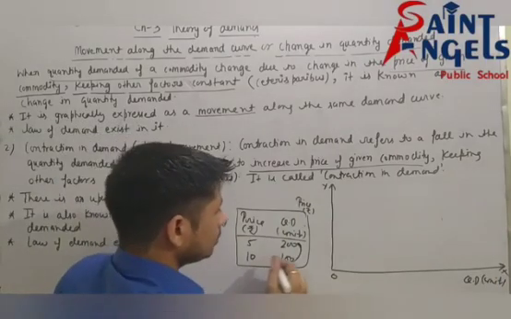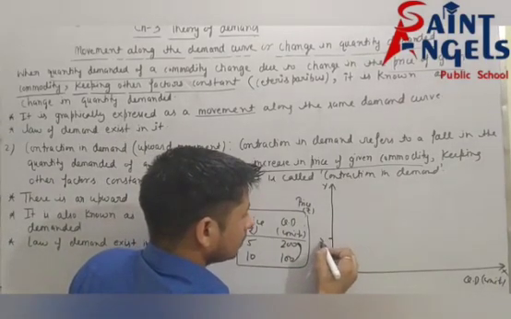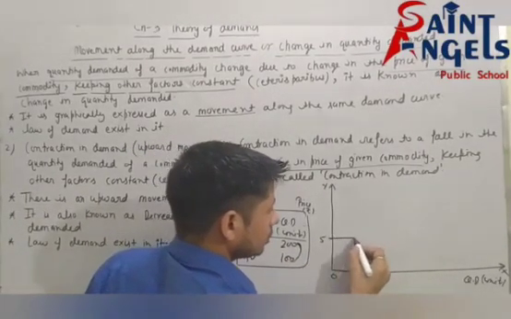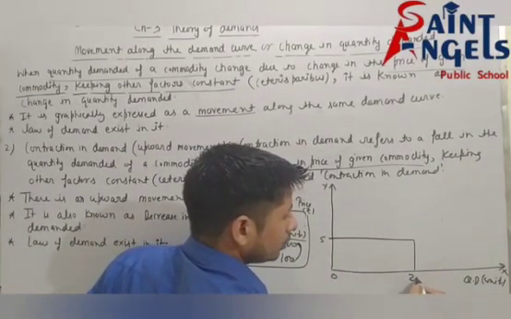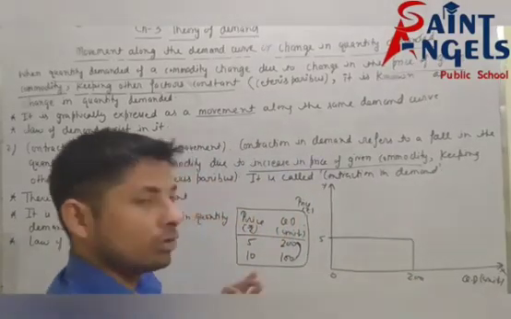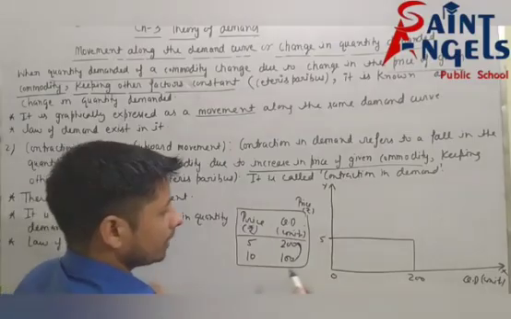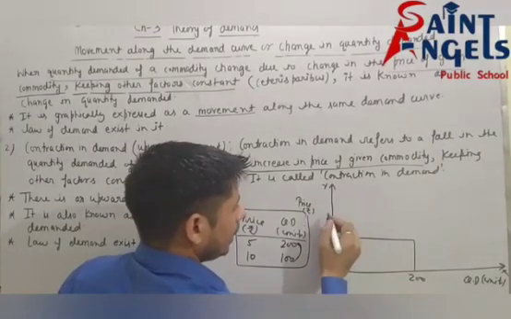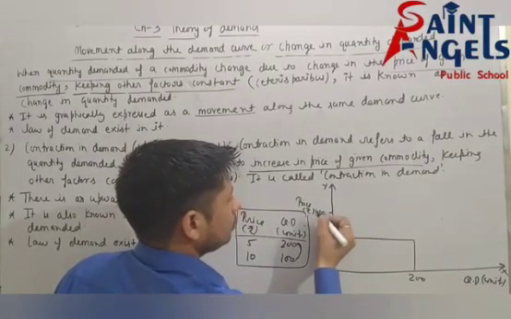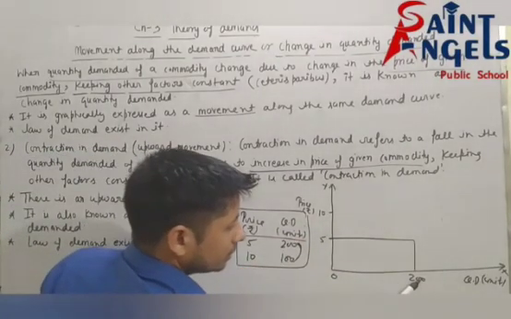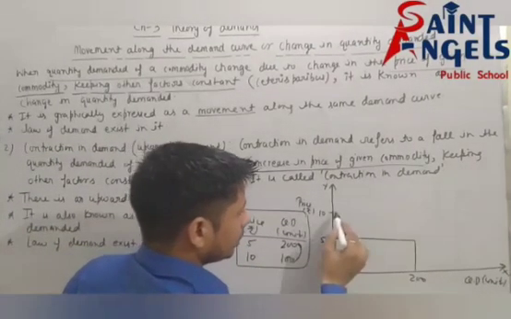Suppose at rupee 5, quantity demanded is 200 units. I hope it is clear. See, price increases from rupee 5 to 10. Then quantity demanded decreases from 200 to 100.